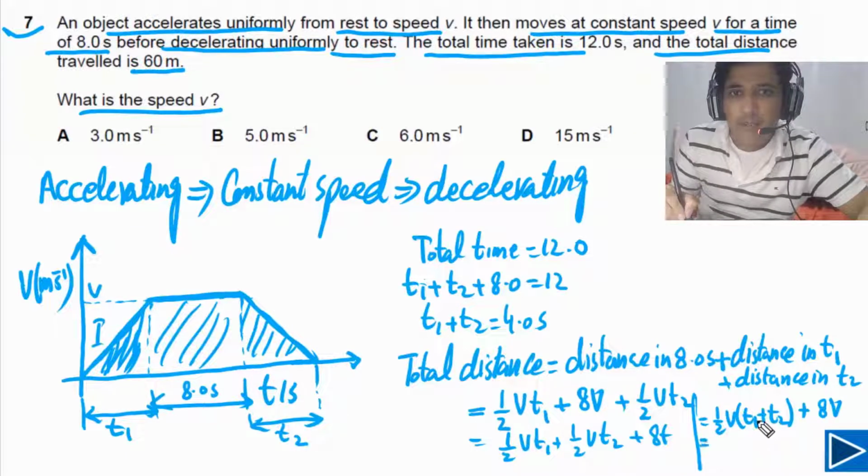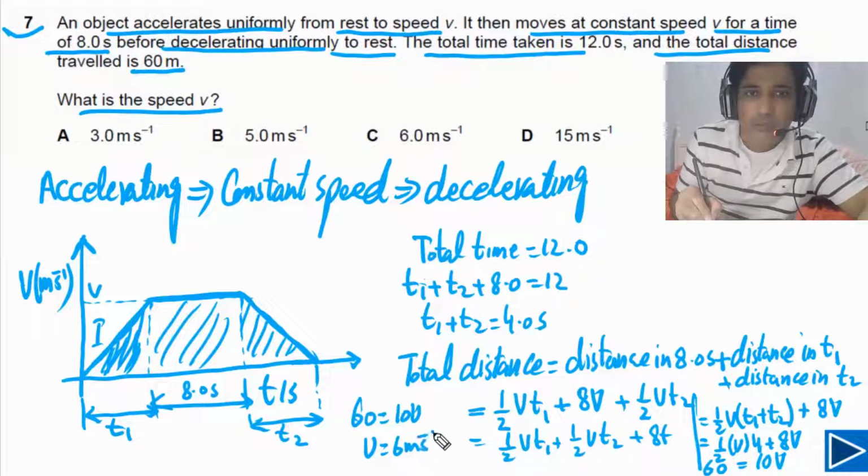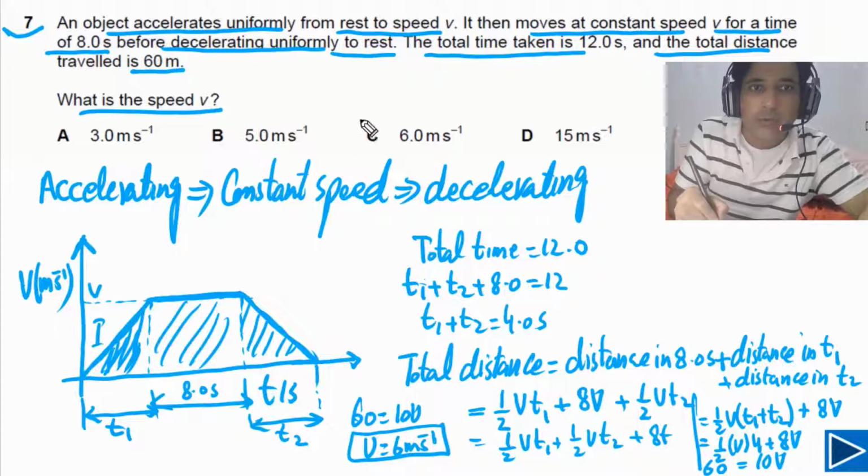Now in this case, we have t1 plus t2 equal to 4. So we have v times 4 plus 8v. 4 divided by 2 leaves us with 2, and here is 8, so this is equal to 10v. And that is equal to 60. So 60 is equal to 10v. From here we can find the value of v, which is equal to 6.0 meters per second. So our answer for this question is C.